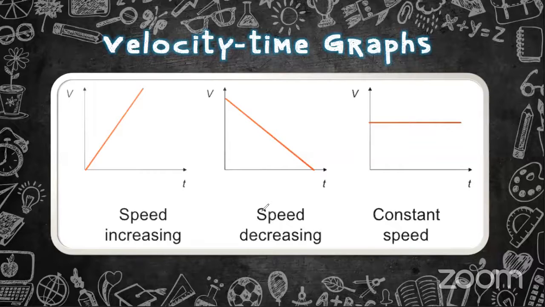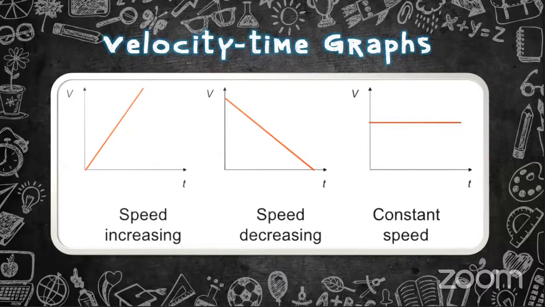Do we have curved graphs in VT graphs too? In VT graphs we can have curved graphs, but for your syllabus there is no curved graph. Uniform acceleration, uniform deceleration, and uniform velocity. Uniform velocity means the velocity is the same throughout the time. The acceleration can be different and the deceleration can be different.